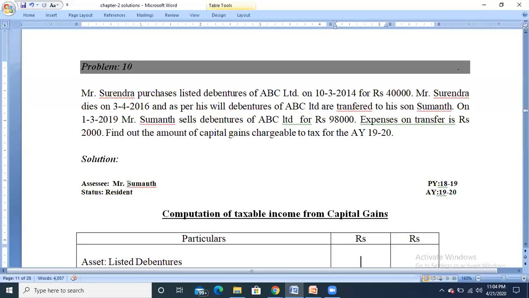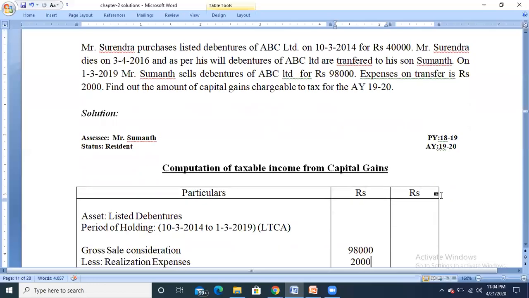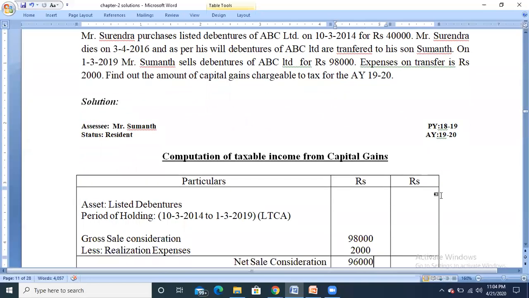Clear? Now the assessee is Mr. Suman, status resident, previous year 1819, assessment year 1920. Now calculate the capital gain, that is taxable income from capital gain.